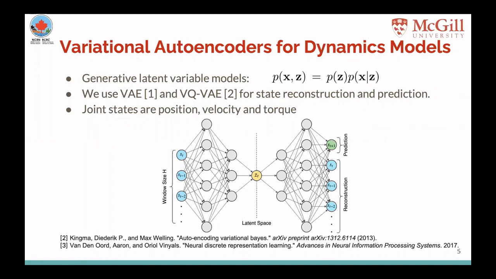This is the network architecture that we used. The input to the model is a history of joint states over a specific window size, and the output is the reconstruction of this history alongside the prediction of the next state. The state here is defined as joint positions, joint velocities, and joint torques. However, for the predictions, the state includes only the positions and velocity, as the torque is considered the control input.